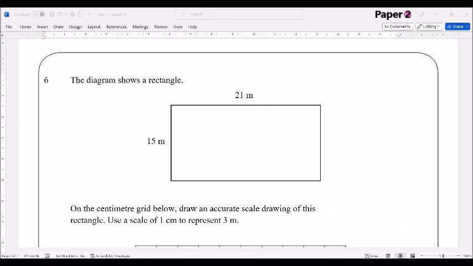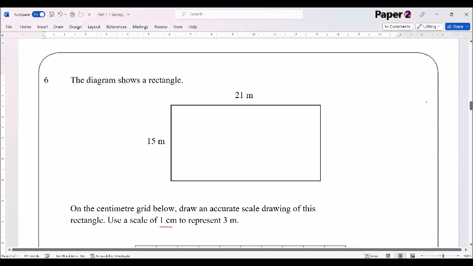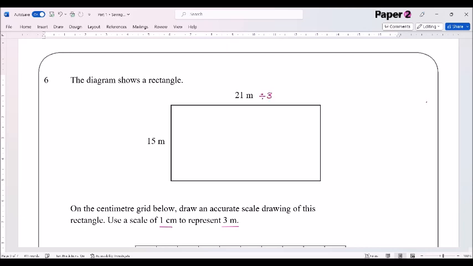Okay, so question 6. We've got a diagram that shows a rectangle, which is just below here. And we can see here that it's measuring 21 meters by 15 meters. On the centimeter grid below, draw an accurate scale drawing of this rectangle. Use a scale of 1 centimeter to represent 3 meters. So that means that 2 centimeters will represent 6 meters, 3 centimeters will represent 9 meters, and so on. And if we carry on like that, we should be able to see that we're going to do a division by 3. And that's going to give us, as a scale, 7.